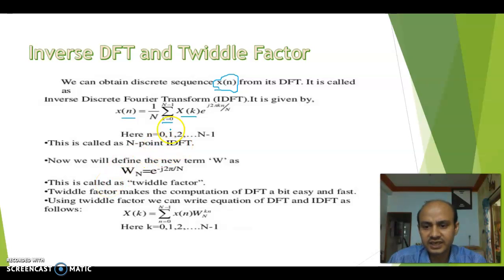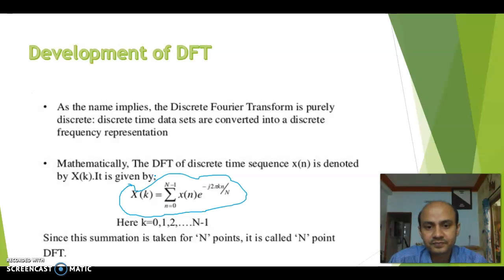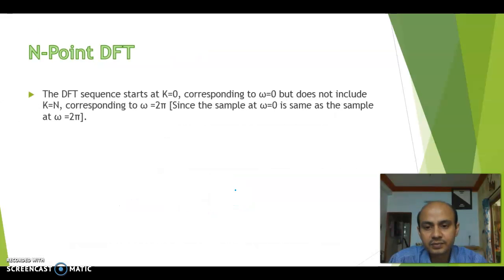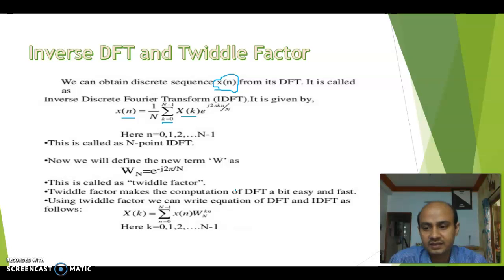Now, if we consider e to the power minus j 2 pi by N as W N, which is written in the DFT formula, this one, minus j 2 pi by N, if we consider this as W N, then that is actually called the twiddle factor.